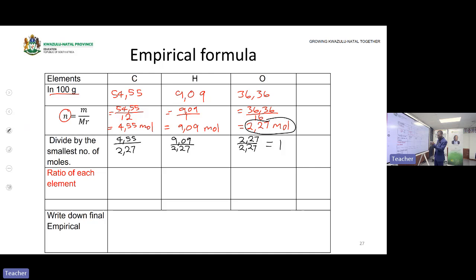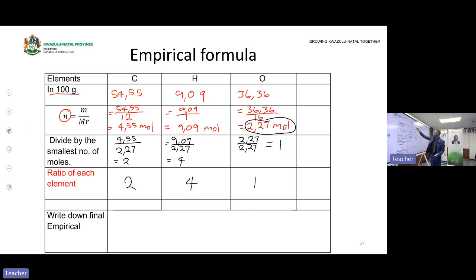Then 9.09 divided by 2.27, the answer is 4.00. Then I'll write 4. On the other one, 4.55 divided by 2.27, the answer will be 2.00. I will write 2. Then my ratio is 2 is to 4 is to 1.